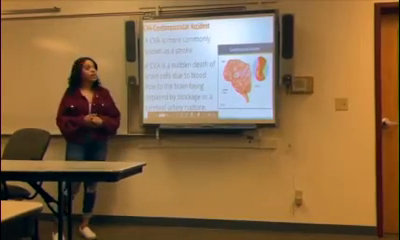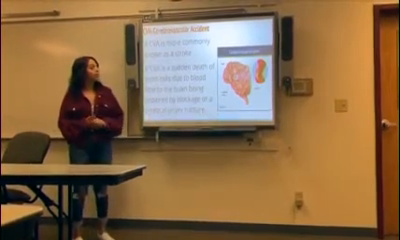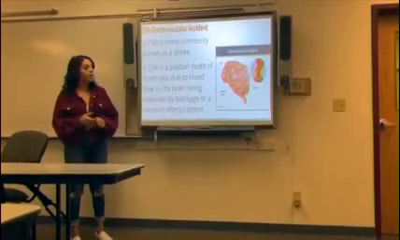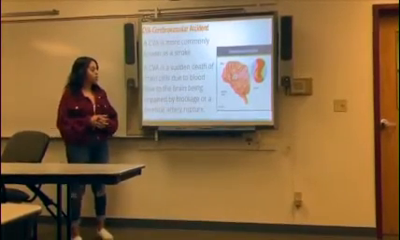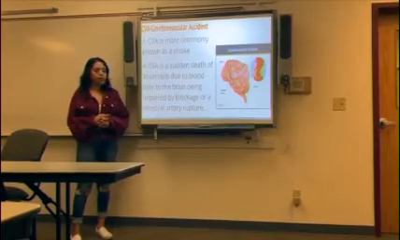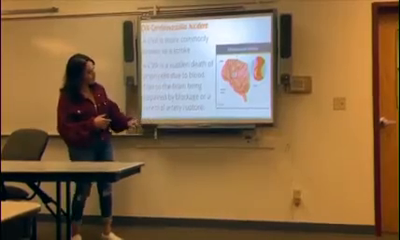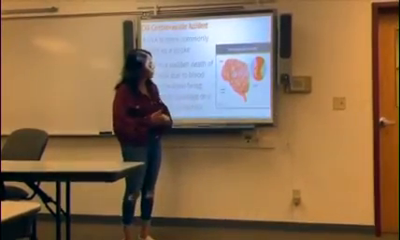The next one is CVA, cerebrovascular accident. A CVA is more commonly known as a stroke. A CVA is a sudden death of brain cells due to blood flow to the brain being impaired by a blockage or a cerebral artery rupture. And this is what a cerebrovascular accident looks like.